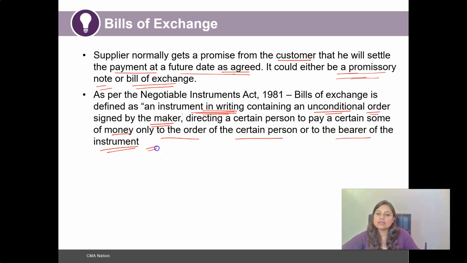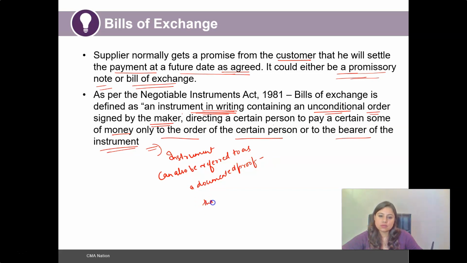So basically this instrument can also be referred to as a documented proof that such a sale has taken place, firstly. And secondly, the second authentication that happens with this particular instrument in writing is that